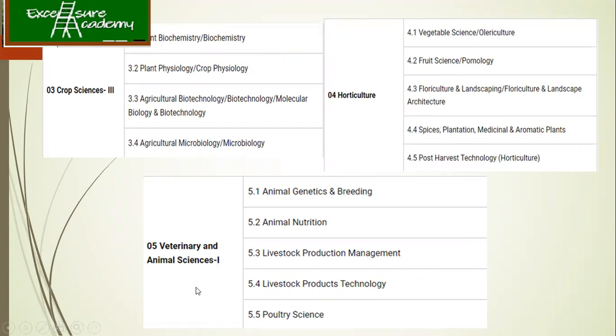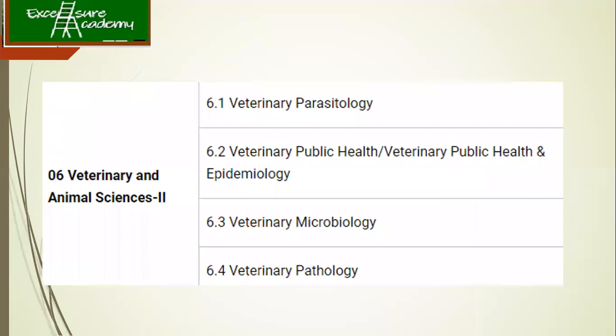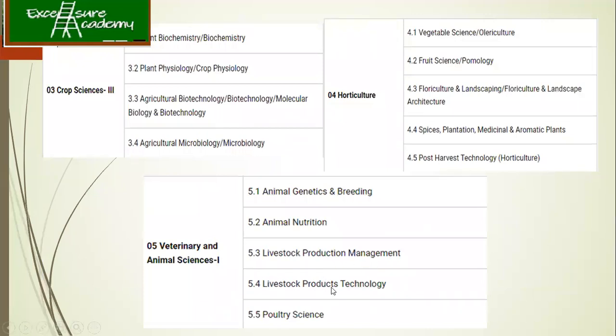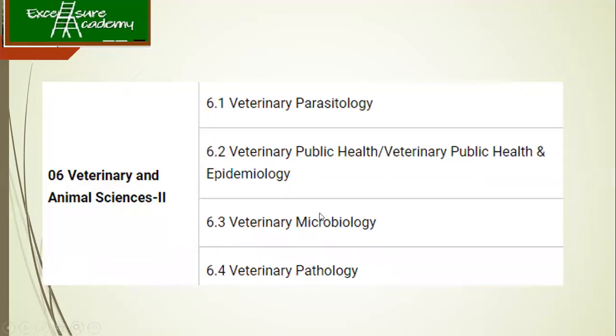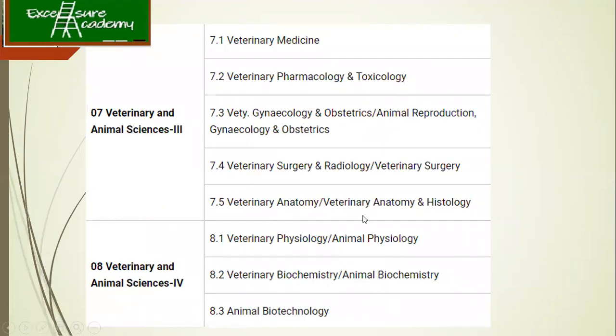Then if you're taking animal sciences, there you need to talk about animal genetics and breeding, right? If you see all this, during our 11th, 12th and graduation we have studied these at a basic level. Once you go for the PhD exam, you need to study them thoroughly. And for veterinary science, again you can see the categories have changed. Here it is livestock products, technology and management, poultry science, whereas in this case it is parasitology, microbiology, and pathology. Then again it is divided into third and fourth groups, with surgery, radiology. So it is totally different. They have divided it completely into separate topics, so you don't have to get confused now.